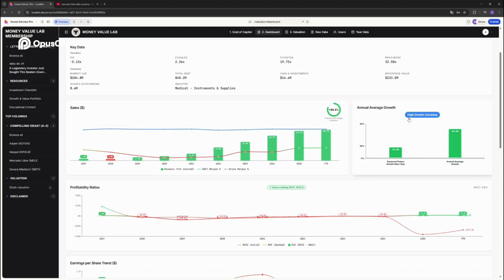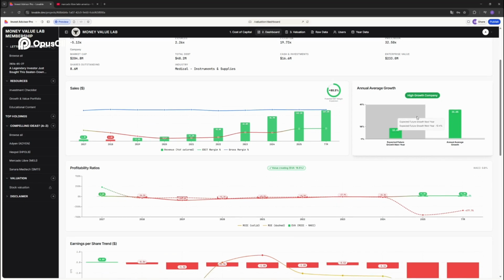Also, final thing. Here is the sign. This can detect if the company is growing or declining, or if it's a mature company, or if it's a growth company. And here it detects that Sanara MedTech is a high growth company. This is really important because when you're going to project the revenues for the upcoming years, you don't want to project too aggressive forecasts when you have a company that is declining, for instance.